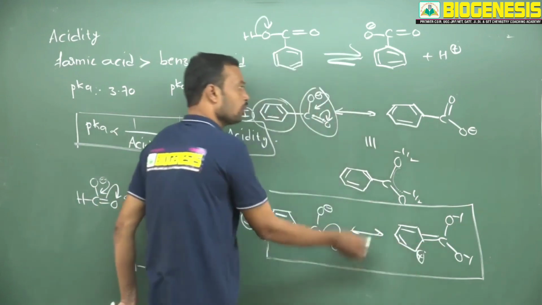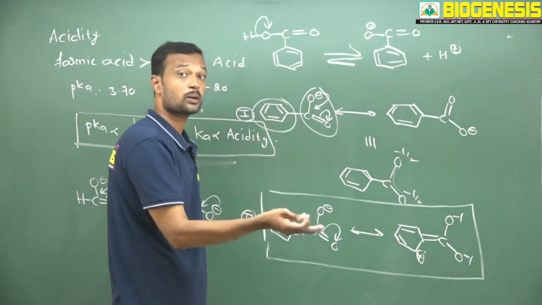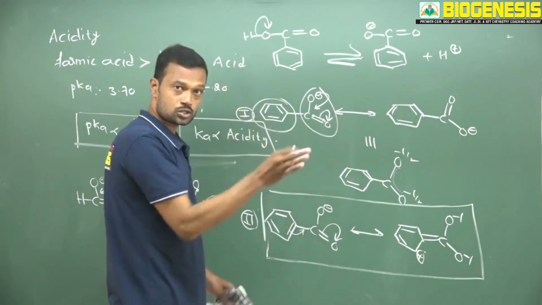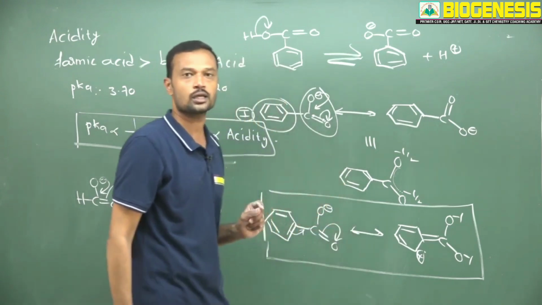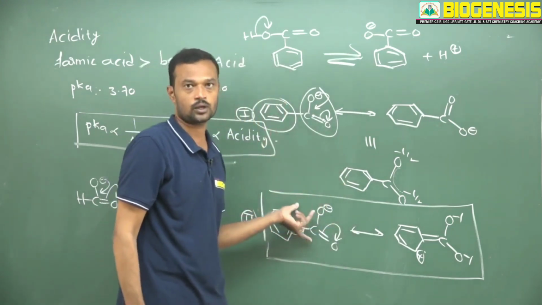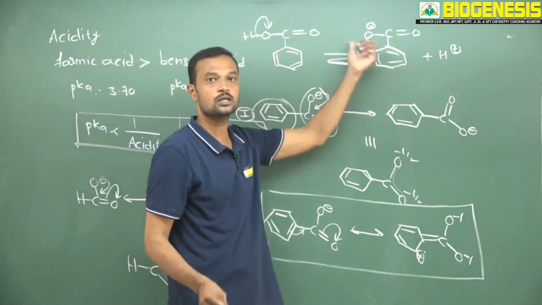So when the molecule loses a proton, you will get a conjugation. If that conjugation is disturbed by another part of conjugation, then that is called cross conjugation. Always remember, cross conjugation is a destabilizing factor. So that is about conjugation as well as cross conjugation and the acidity of formic acid as well as benzoic acid.